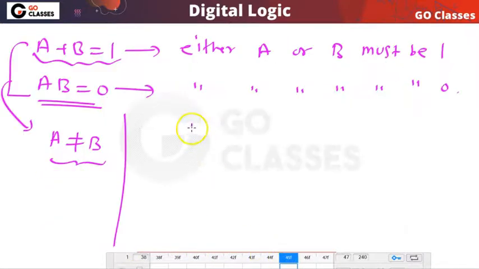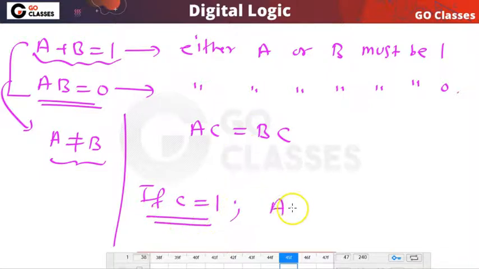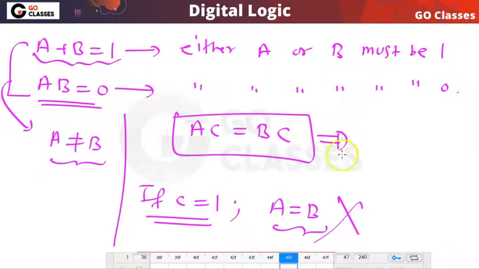Next, let's see the next equation, AC equal to BC. Now you notice one thing, A and B are different. It means one of them is 1 and one of them is 0. So you can notice that if C is 1, then this equation cannot satisfy. If C is 1, then A equal to B. So this cannot happen because we have already seen that A is not equal to B. We have already seen they are different. So I can say that C cannot be 1. From this I can say that C is 0.